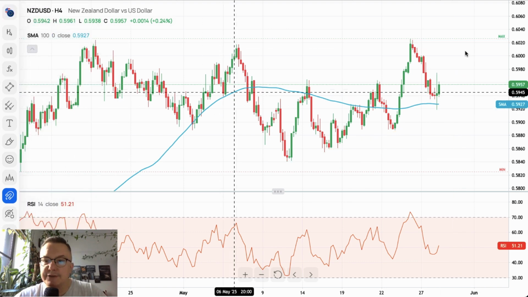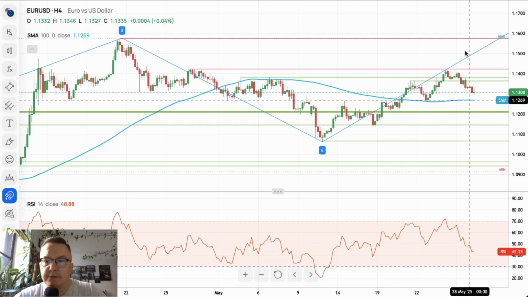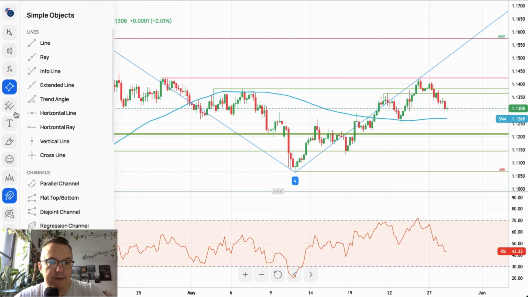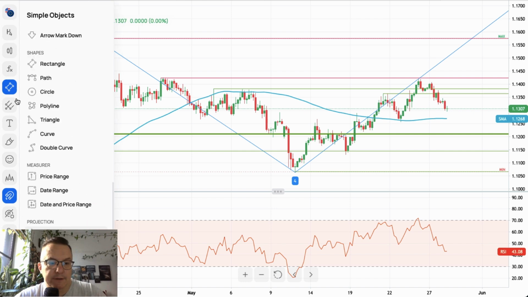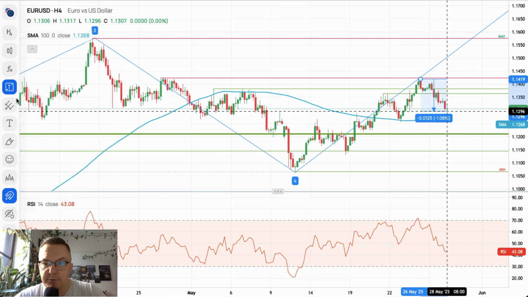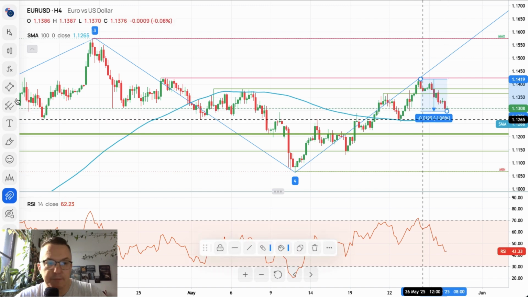So that's the situation on the New Zealand dollar. Let's go back to the majors. The euro dollar 4-hour time frame chart deteriorates even further. So right now, this is the biggest correction to the downside as far as I can see. Let me just place my range tool. So we got the price range, and the price range from the top to the bottom these days, let me just make it here, is roughly around 1.08.